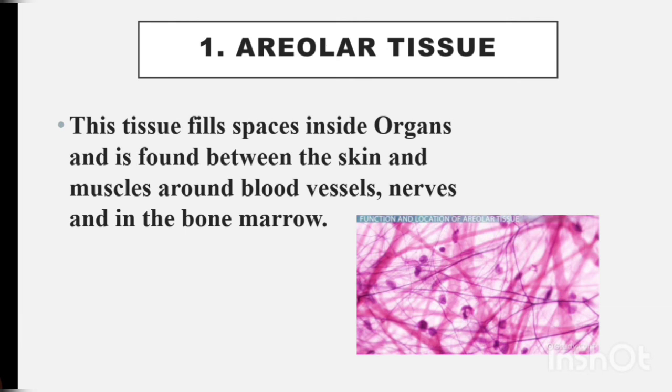We can see this areolar tissue inside all the organs. And also it is found between the skin and the muscle. And we can see the areolar tissue around the blood vessels.